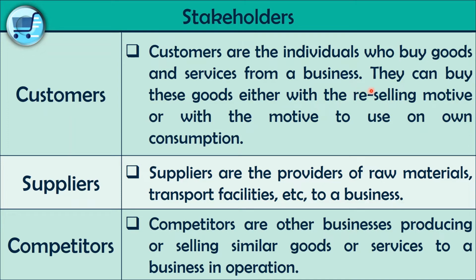They can buy these goods either with a reselling motive or with the motive of use or consumption. That means if I go to a boutique shop and purchase 3 toffees, later on I can sell 2 of those toffees to my friend. That is explained as the reselling motive, or with the motive of use, I can eat it.